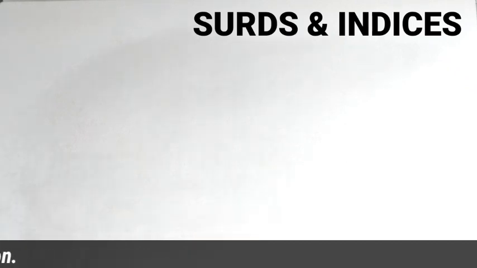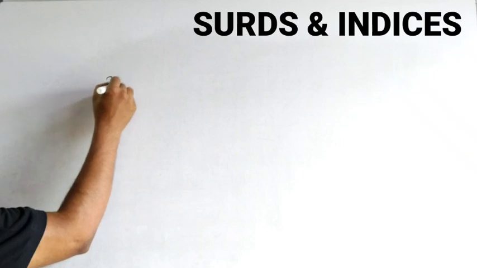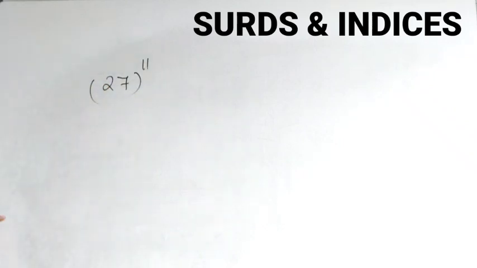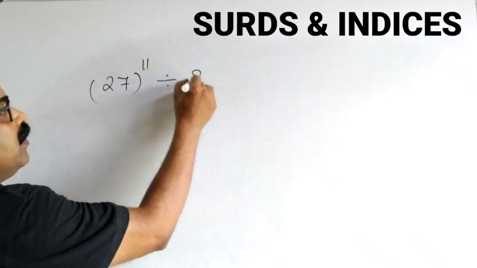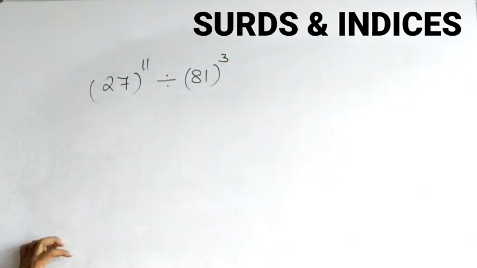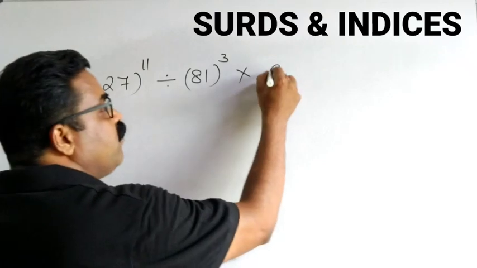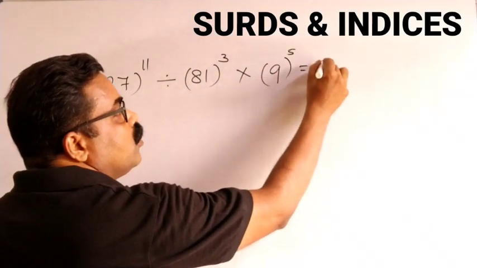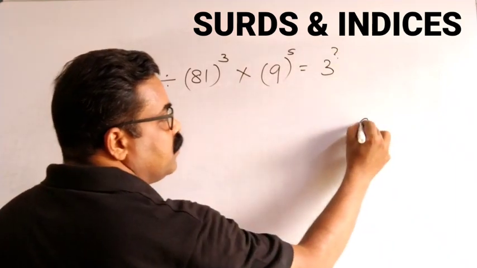Here is your next question. 27 power 11 divided by 81 cube into 9 power 5 is equal to 3 power question mark.